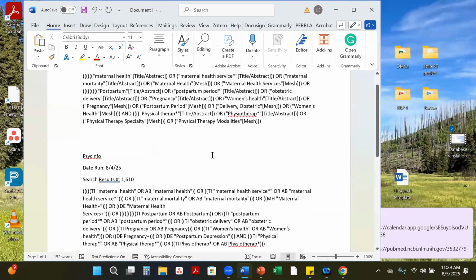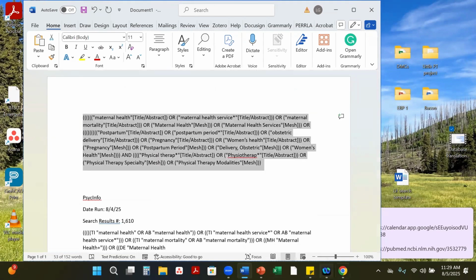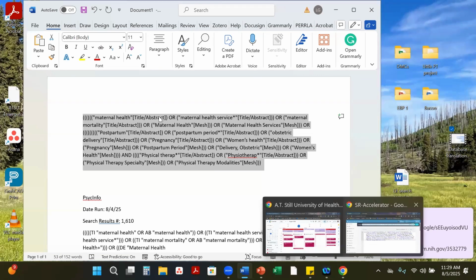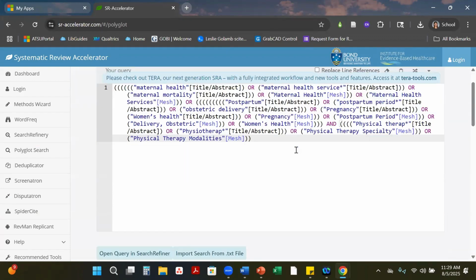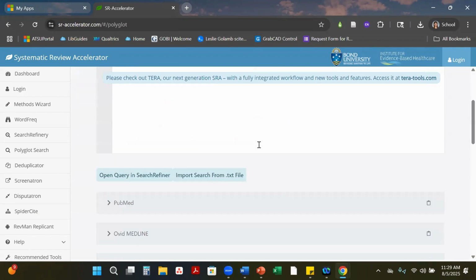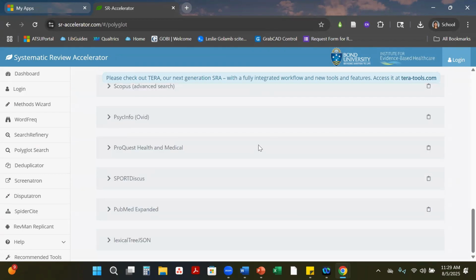So we have our initial PubMed search string. We would need that. I'm just going to go ahead and copy it. And you'll need Polyglot as well. If you don't already have it open, my search string is already here, so we're working off of the same search string. With Polyglot, as you can see as you're scrolling through this, it does not have an option for Education Source.